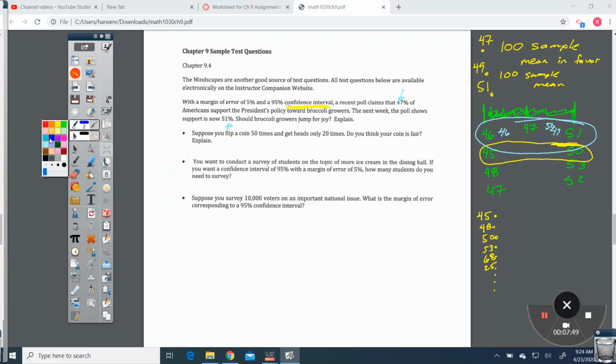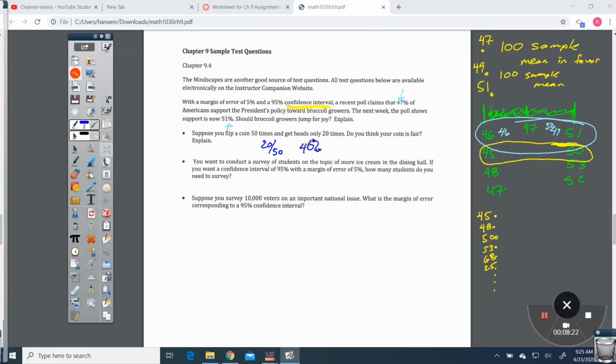All right, the next question says, suppose you flip a coin 50 times and get heads only 20 times. Do you think your coin is fair? 20 out of 50, that's 40%. We're starting to get to the unlikely stage. It is possible. We could actually go through some statistics and show you how unlikely this is.